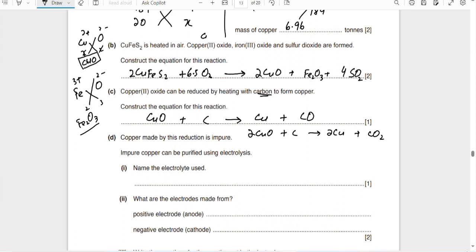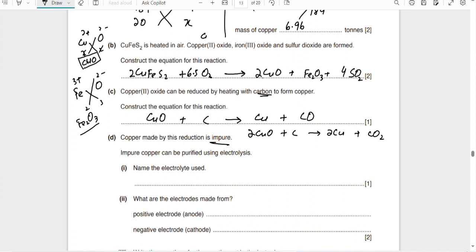Copper made from this reduction is impure. Impure copper can be purified using electrolysis. Name the electrolyte used. Remember that we have to use any copper salt.